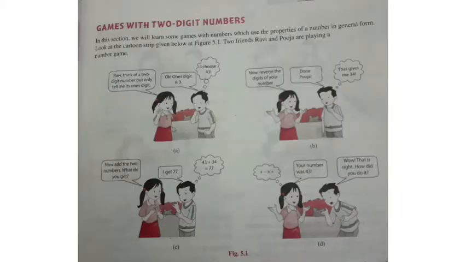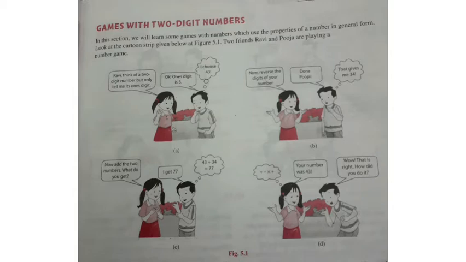Now listen. Here, Ravi thinks of a 2-digit number but only tells Pooja the ones digit. What is the ones digit? 3. Now listen, page number 53. Now reverse the digits of your number. First, Ravi chooses the number 43. Now you reverse it, that is 34. Now add 43 plus 34, equal to 77.